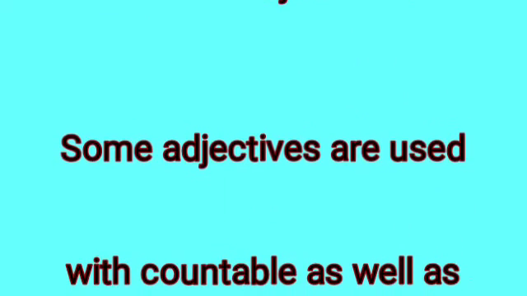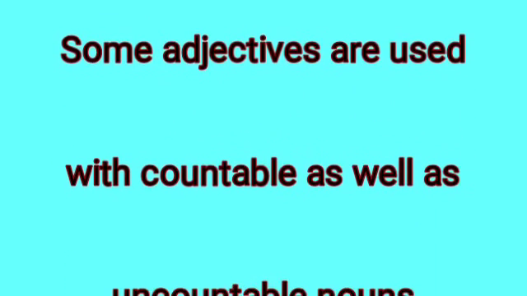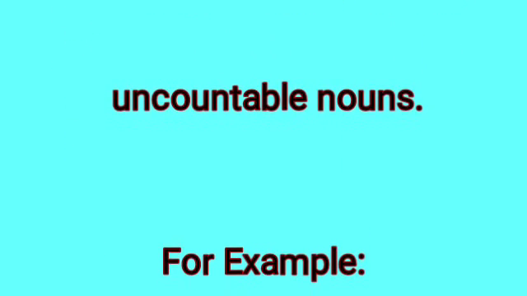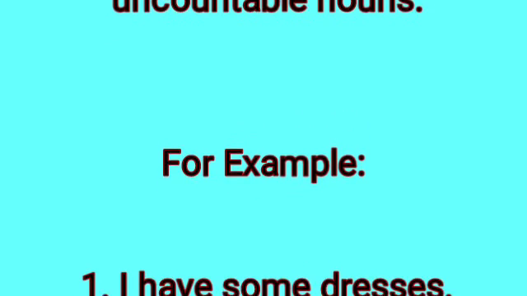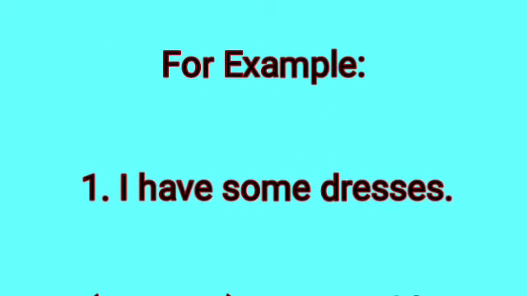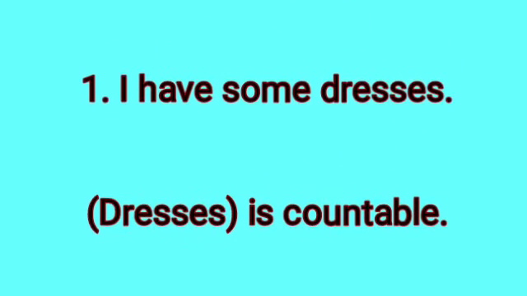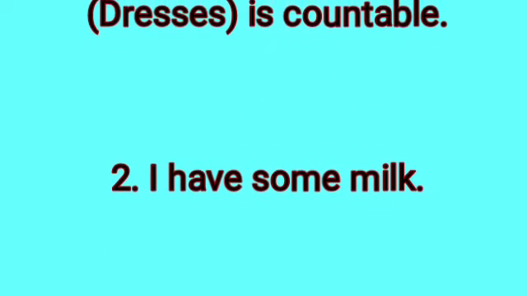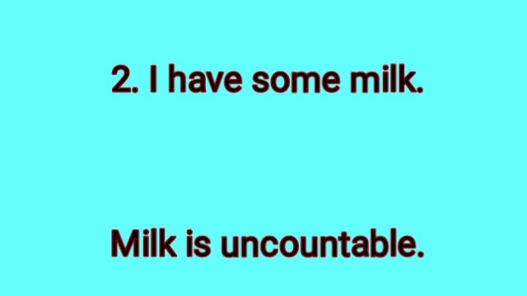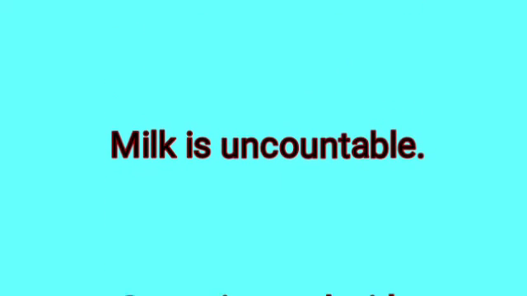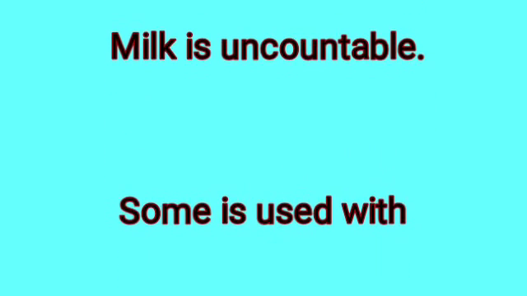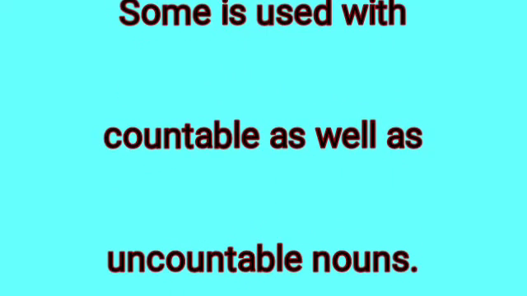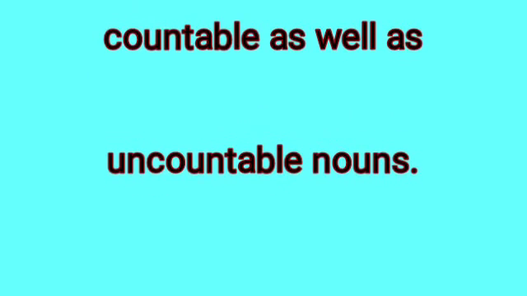Some adjectives are used with countable as well as uncountable nouns. For example, I have some dresses. Dresses is countable noun. I have some milk. Milk is uncountable. Some is used with countable as well as uncountable nouns.